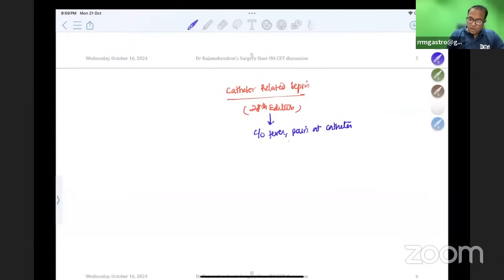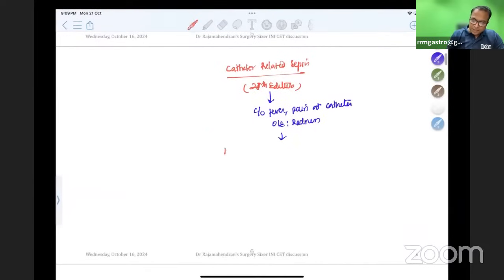Pain at catheter site. And on examination, you can see redness of the catheter. But we cannot confirm it is catheter-related sepsis just by inspection. So the latest method to confirm it is to take a central vein blood sample and a peripheral vein blood sample. If both show the same organisms, it is confirmed catheter-related sepsis.